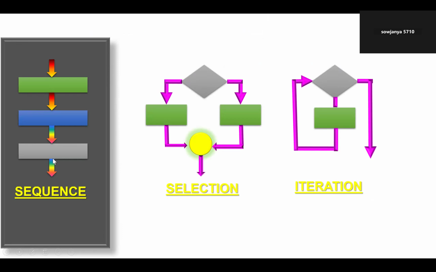Next, this is the sequence. Whatever the steps are, they are in sequence. Selection is based on a condition. If the condition is true, one functionality is completed. If the condition is false, another functionality is completed. Iteration: after the condition is true, we execute multiple times like that. We do iteration.